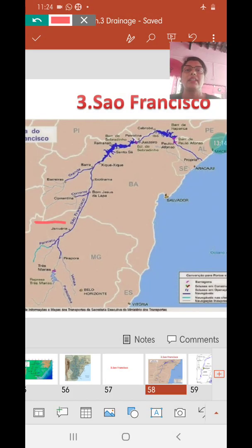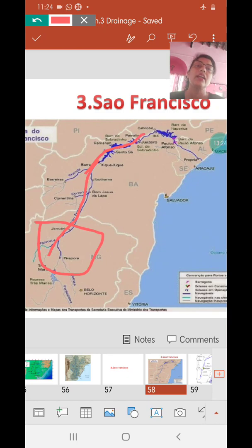It is from the eastern slopes of these Brazilian highlands. Initially it flows northward, but then it does not continue its journey northward. It moves eastward, and then it joins the South Atlantic Ocean on the eastern coast of Brazil.